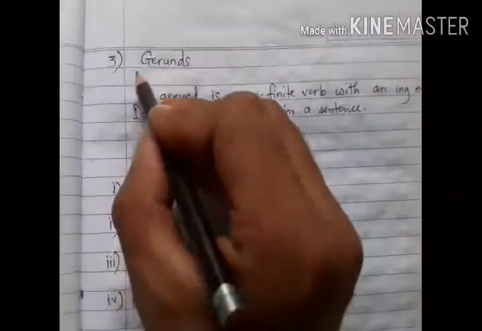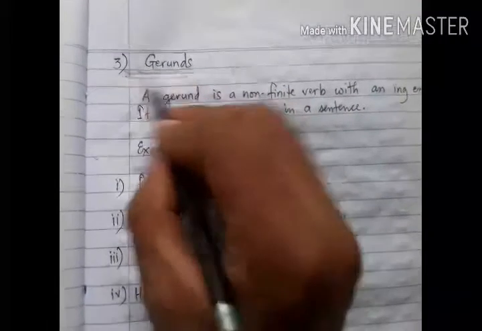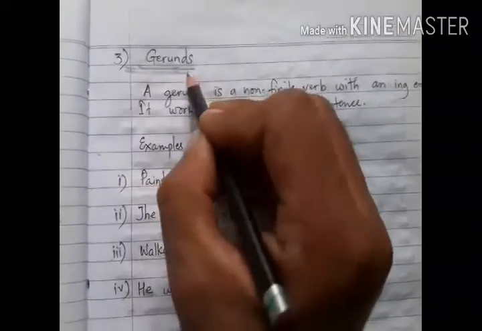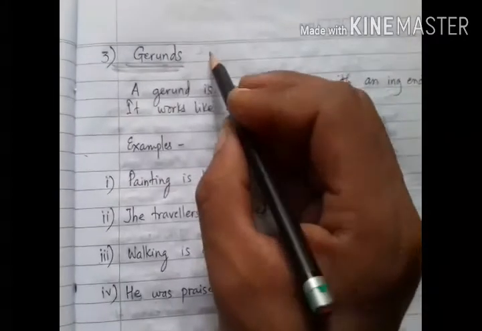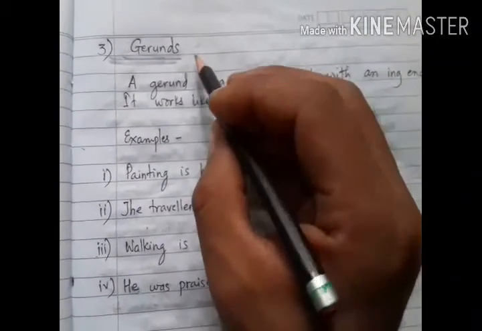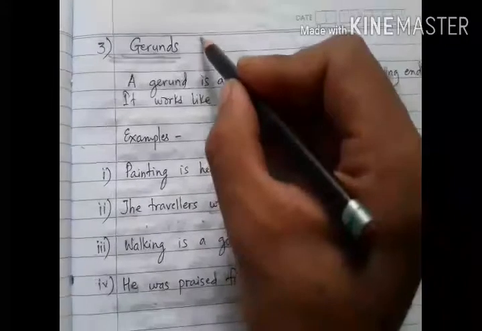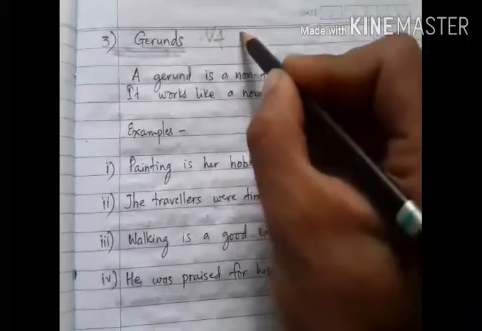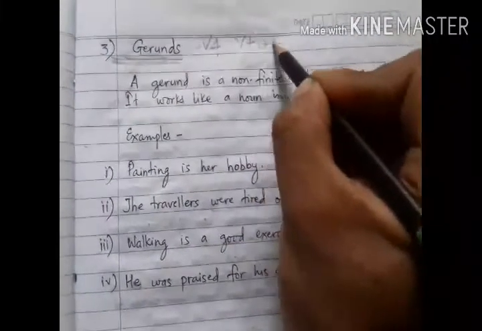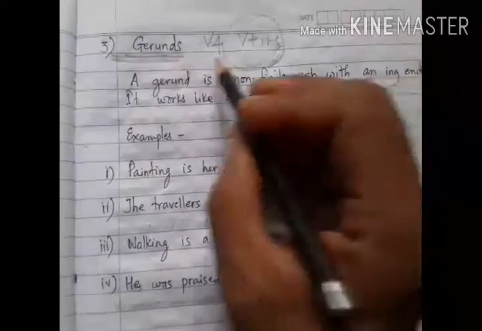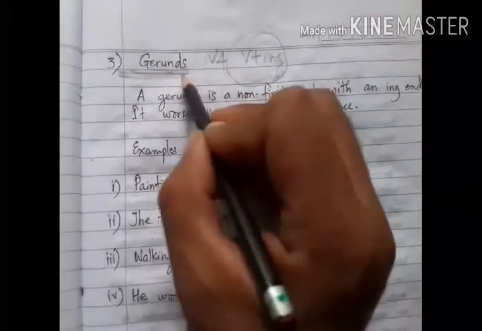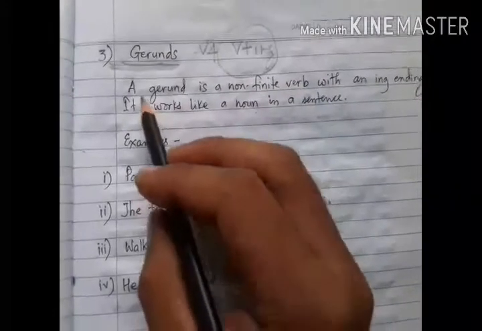Now let us understand gerunds. There may be some confusion regarding gerunds and participles, because in gerunds also we use the ing form of the verb. But here we have to be very clear. What are gerunds?